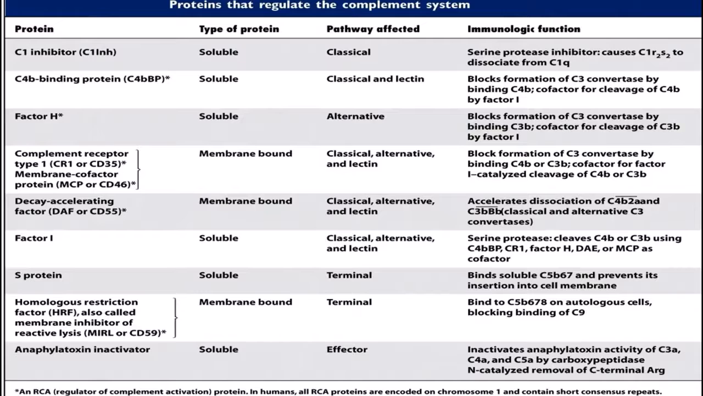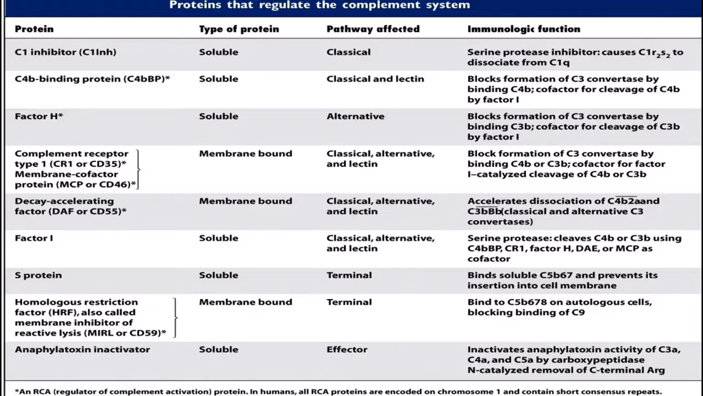We have C1 inhibitor, that is C1INH, which is a soluble protein, mostly seen in the classical pathway. It is a serine protease inhibitor, which causes C1r to dissociate from C1q, so it prevents the C1 complex. Then we have the C4 binding protein, which is again soluble, present in classical and lectin pathways, which blocks the formation of C3 convertase. Then we have factor H, which is again a soluble protein, mostly present in the alternate pathway, and blocks formation of C3 convertase by binding to C3b.